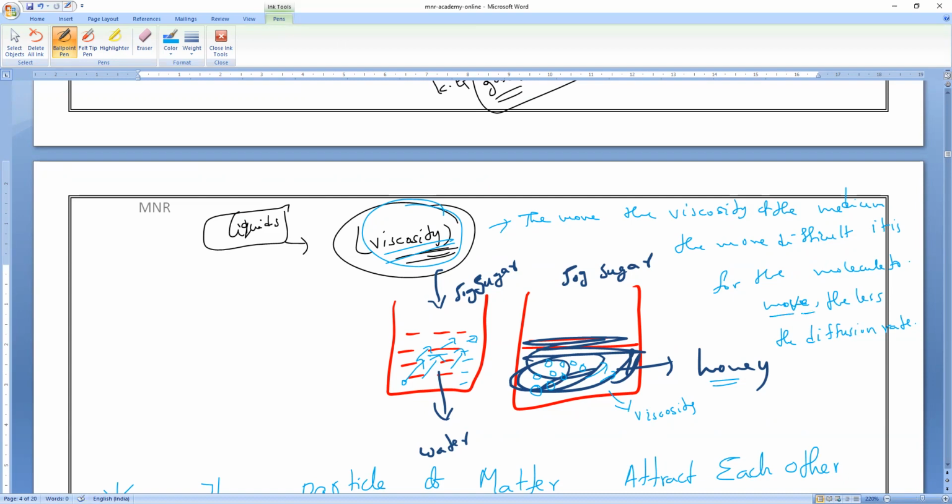Yes, sir. Okay. So the less the diffusion rate. Understanding? So it means the molecules, if you have taken the sugar particles, they cannot move freely in the honey, but they can move very freely in the water. That is why in water diffusion is much faster than honey. Understand, Mari? Like, viscosity is greater, diffusion rate will be less. That is what you have to understand. Okay, Mr. Kishore, Lingesh, understood? Yes, sir. Okay, good.